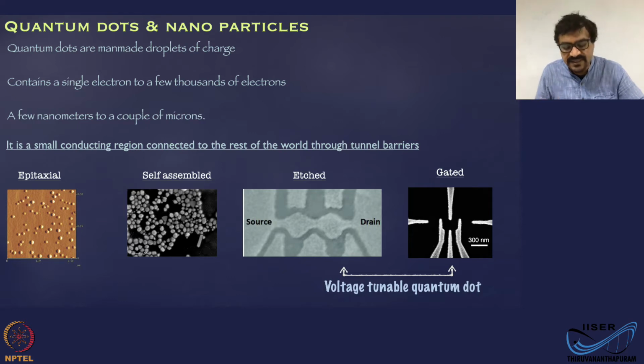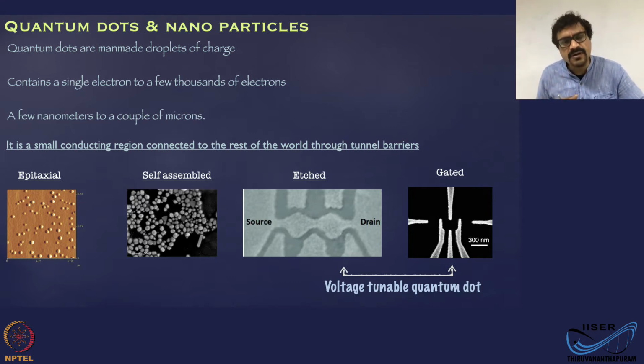These quantum dots in general contain a few thousands of electrons, and the size could be nanometers to a couple of micrometers. So they are not always necessarily nanoparticles. The requirement is you need to observe quantization effects or quantum confinement effects on various electrical and electronic properties.